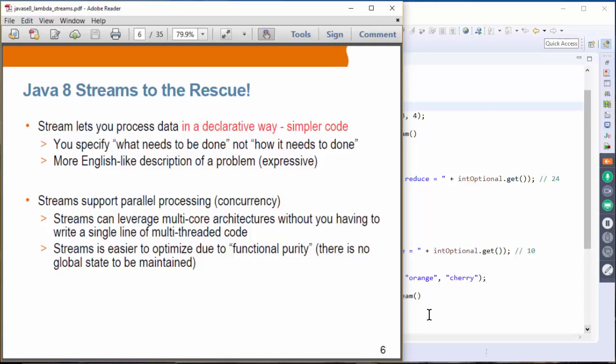And streams support parallel processing very nicely. All you have to do is create a parallel stream, and then it is the system that handles all the multi-threading and those issues. So streams can leverage multi-core architectures without you having to write a single line of multi-threaded code. And a stream is easier to optimize due to functional purity. You're actually passing around functions rather than state, so it has a lot less chance of being in a race condition.